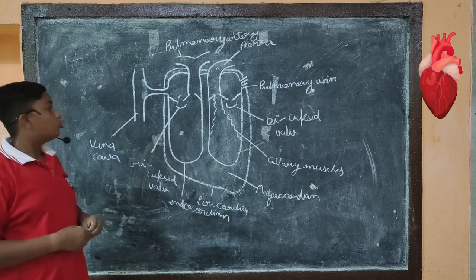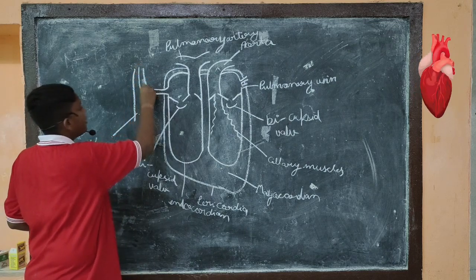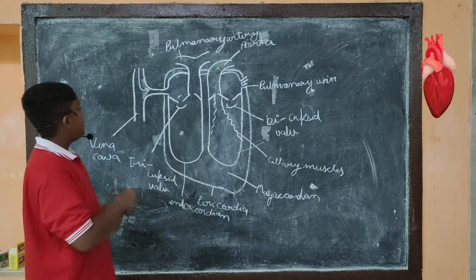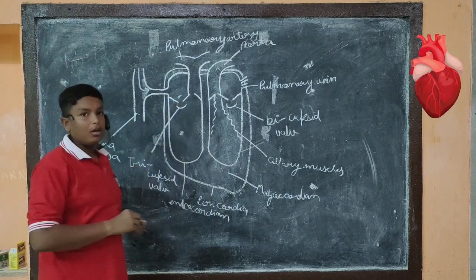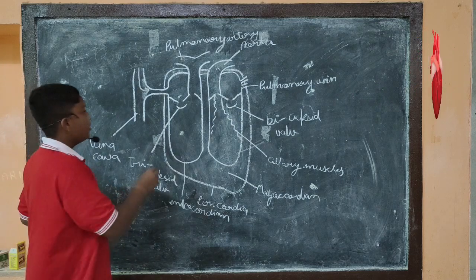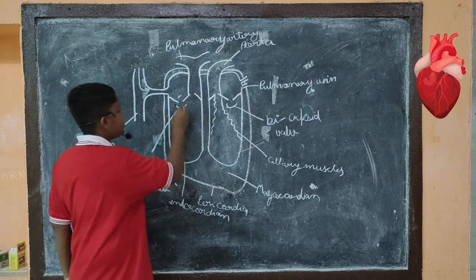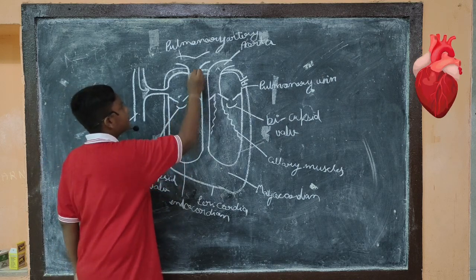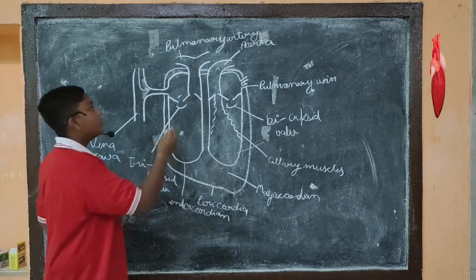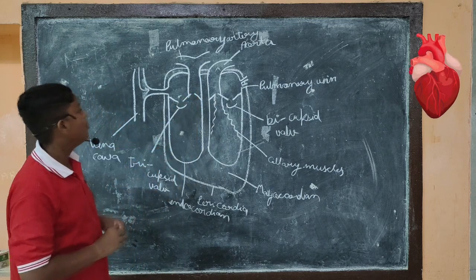Now I will explain the blood circulation in the heart. From here, the carbon dioxide rich blood is carried by the vena cava to the right auricle. From the right auricle, the blood is then transferred to the right ventricle, where pressure is generated by which this valve becomes closed and the blood is transferred to the pulmonary artery. From the pulmonary artery, in case the blood comes back, this valve becomes closed. These are the semilunar valves.